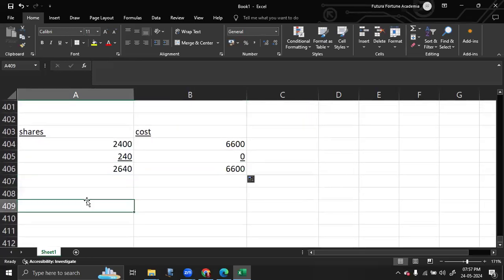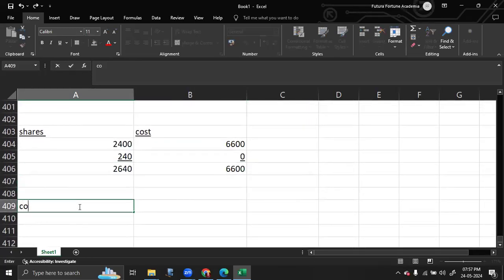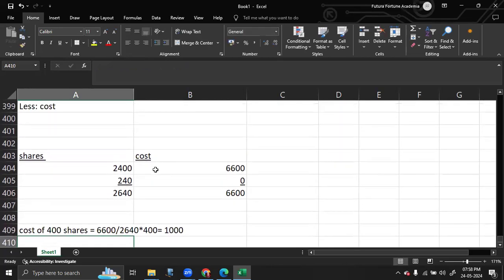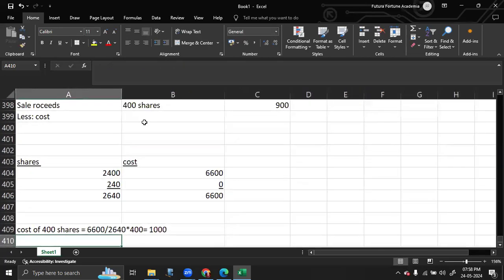So we need to get the cost of 400 shares. The cost of 400 shares is equal to 6,600 divided by 2,640 into 400, which is 1,000. Once you get the cost, you have to input that to your main formula.